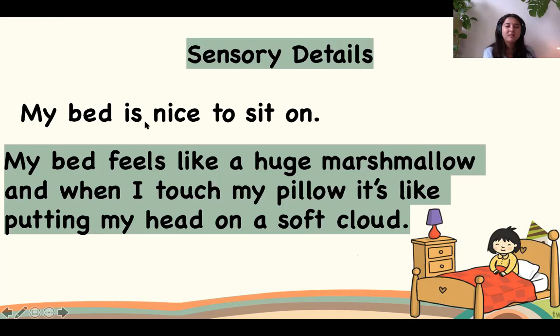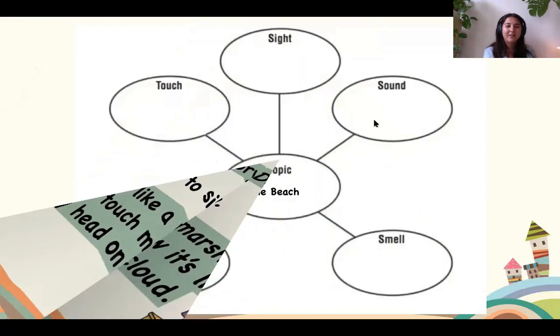Sentence one, it says, my bed is nice to sit on. It's not very descriptive. However, when I read this sentence, my bed feels like a huge marshmallow. I'm really imagining the comfiest bed in the world. And it says, when I touch my pillow, it's like putting my head on a soft cloud. Wow. When I read that as well, I can imagine laying my head down on the fluffiest, softest pillow there was.